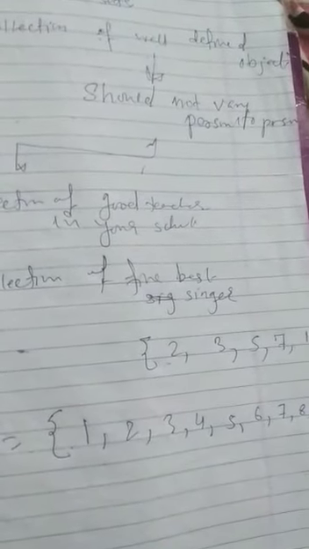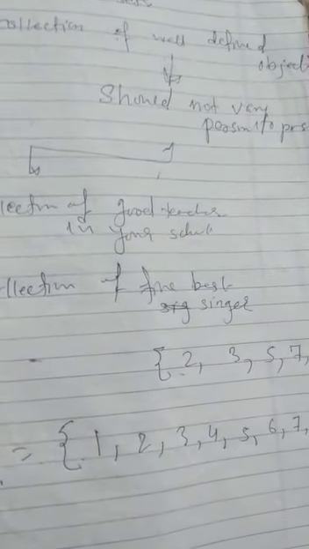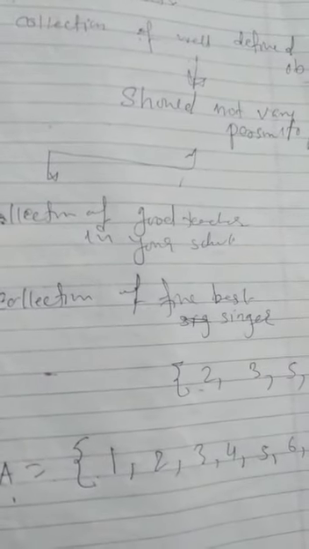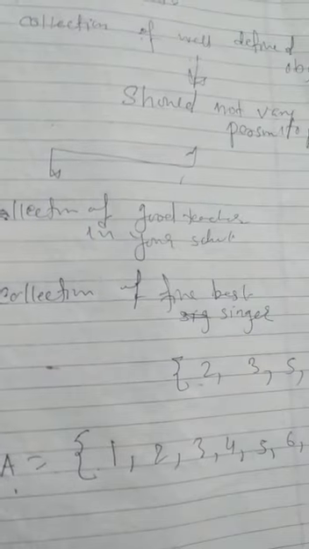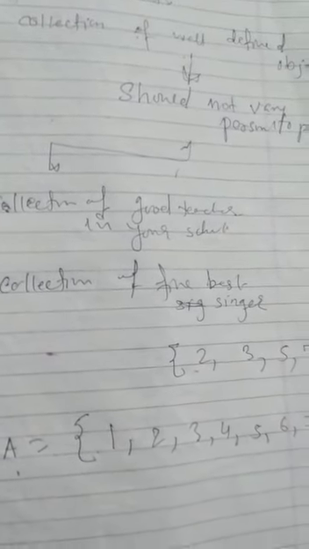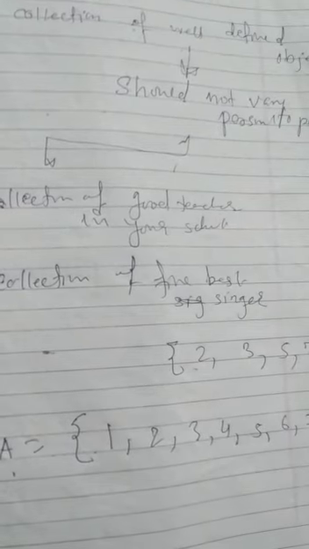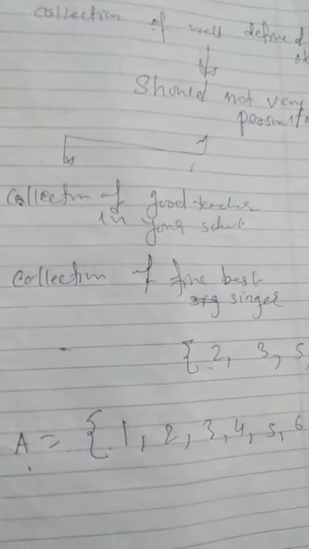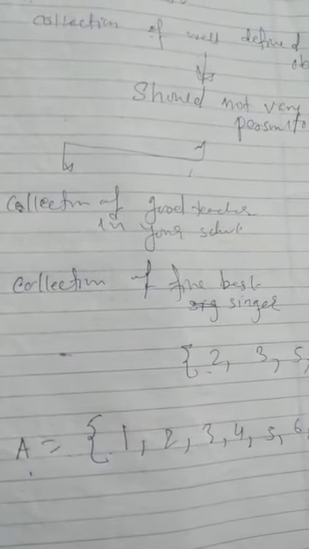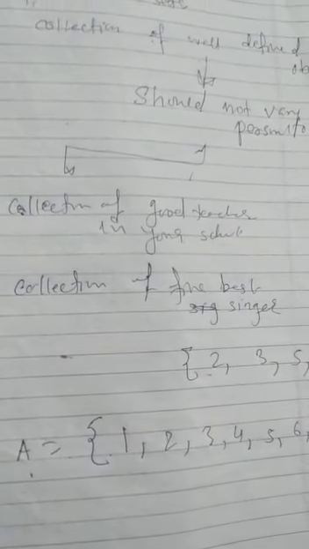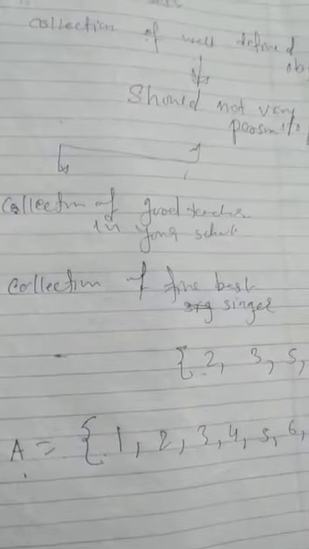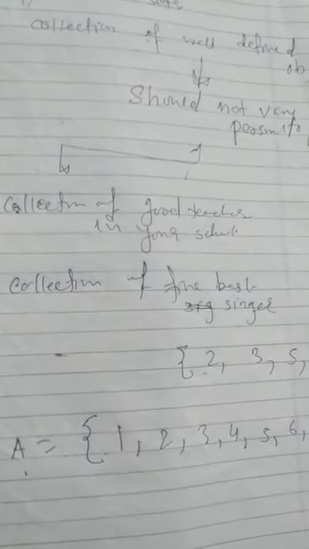It's clear? And now listen here. Each element is separated by commas. Therefore write 1 comma 2 comma 3 and so on. Similarly, we can take another example: set of even numbers. Even number means the number leaves remainder 0 on division by 2.